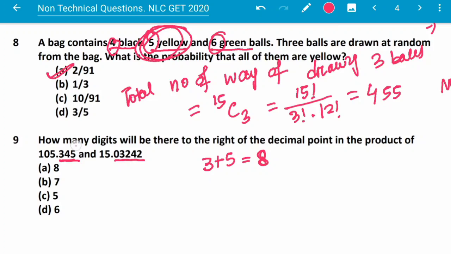But as there is 5 and 2, the multiplication will give 0 and the 0 will not be counted in the extreme right of the decimal. So the number will be 7. Number of digits will be 7. Next question.